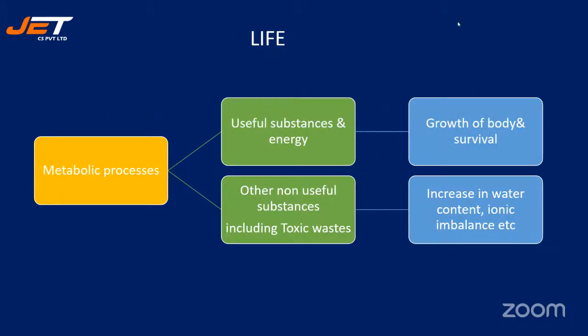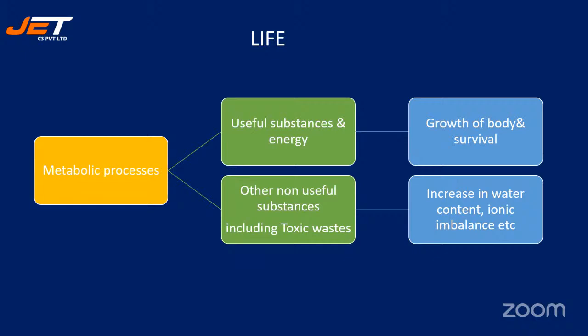See, life. How does life go on? What is the process? There are metabolic processes, and when metabolic processes are being conducted, useful substances and energy are produced. Apart from that, waste is also produced, which is not useful for our body. That is known as waste. Useful substances are used for growth of body and survival. And waste has to be removed from the body, right?